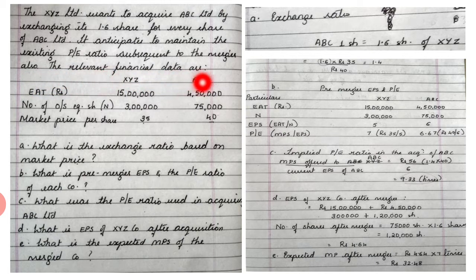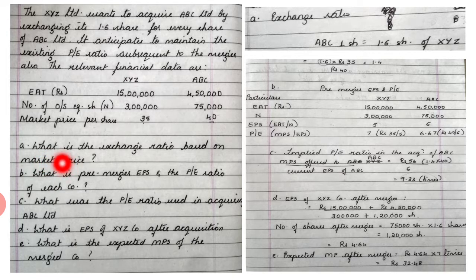The relevant financial data are: EAT, that is earnings after tax, is 15 lakhs for XYZ and 4,50,000 for ABC. Number of outstanding equity shares is 3 lakh shares for XYZ and 75,000 shares for ABC. Then market price per share is 35 rupees per share for XYZ and 40 rupees per share for ABC.